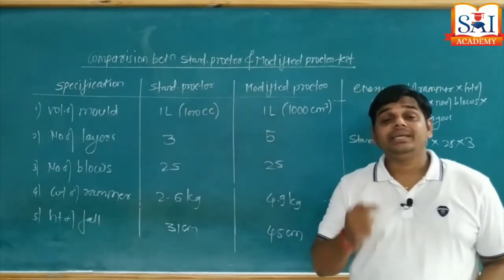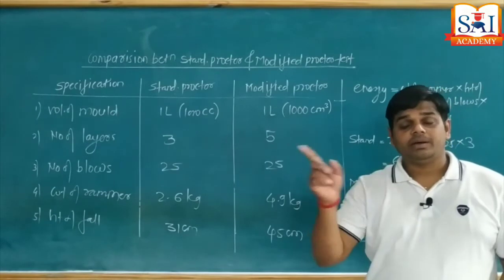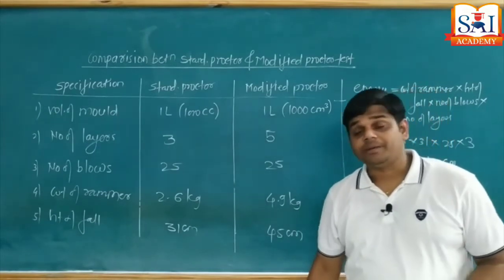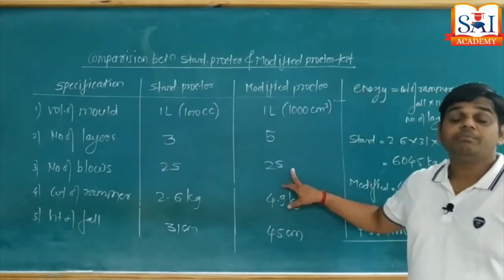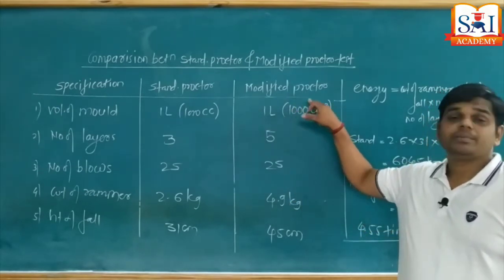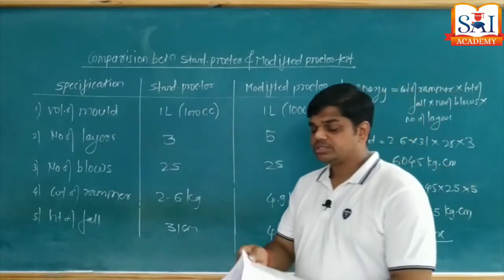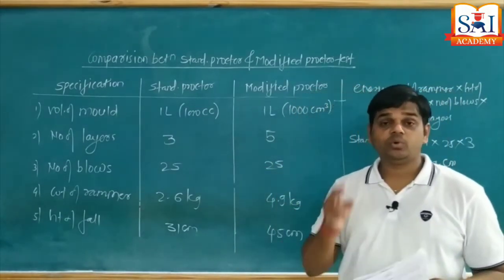But when we are dealing with expressways, runways for aircraft operation, major earthen dams, we prefer results of modified Proctor test.